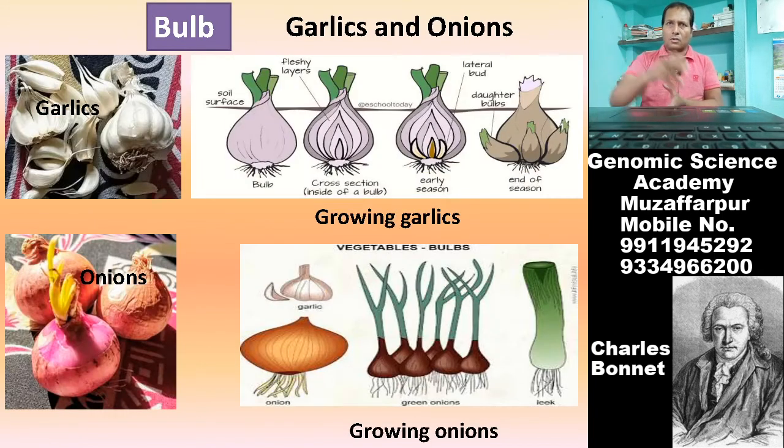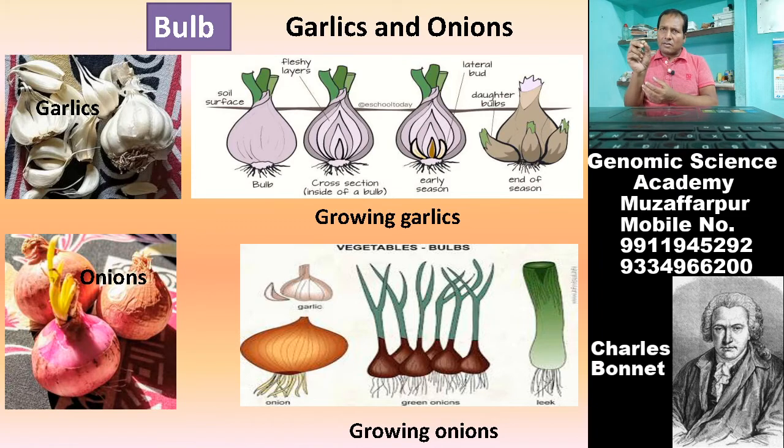Now, come on this. This is bulb. Examples are garlic and onion. You can see here, garlic may contain several vegetative propagules. Suppose a garlic contains 20 individual fleshy parts.